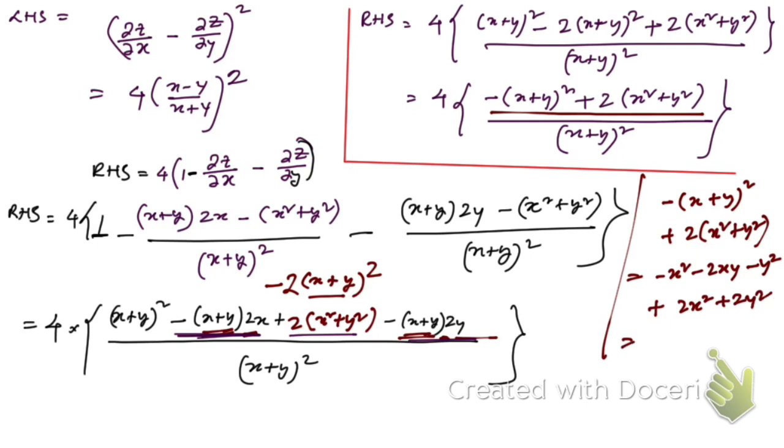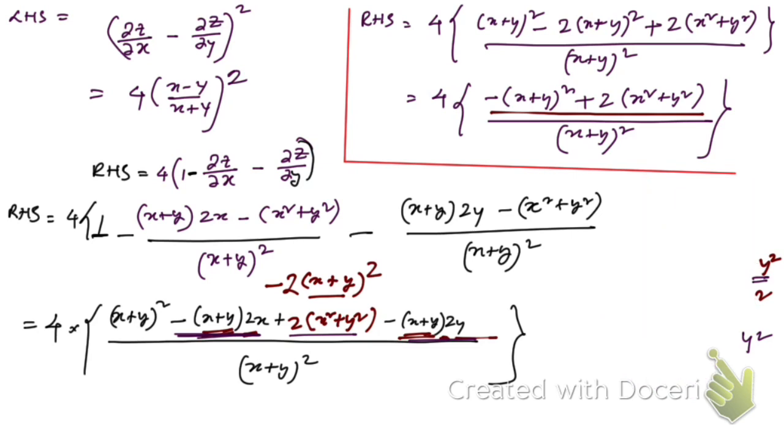Now if you subtract these, you're gonna get x square, and y square, and here we're gonna get minus 2xy, which is nothing but x minus y whole square, right? So we can replace this numerator by x minus y whole square. So let me write this here, just give me a second.